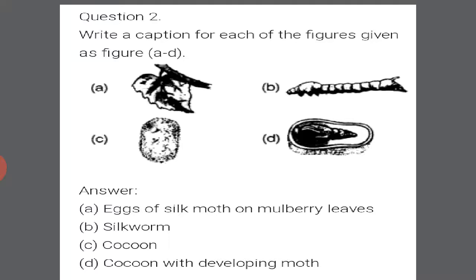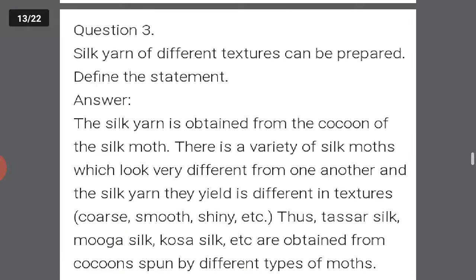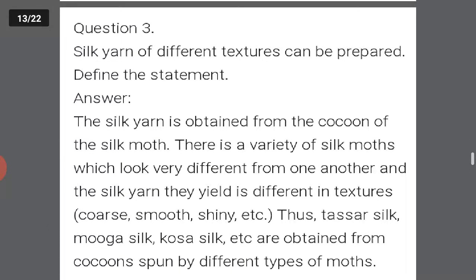Next question is write a caption for each of the figures given. First you can see the eggs of silk moth on mulberry leaves. Eggs will be laid over there by the female silk moth. Next you can see the silkworm. Next is cocoon, and the last one is cocoon with developing moth. Let's move.